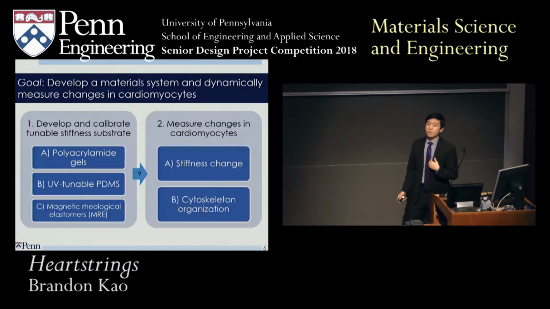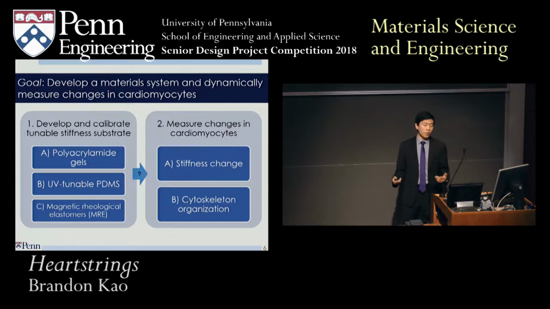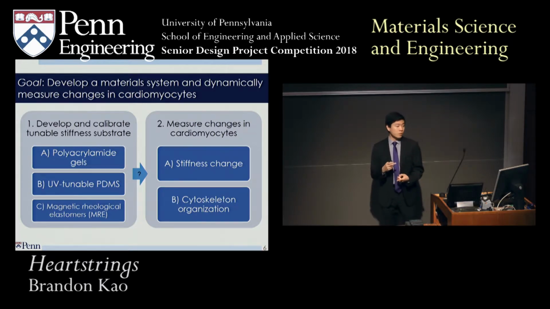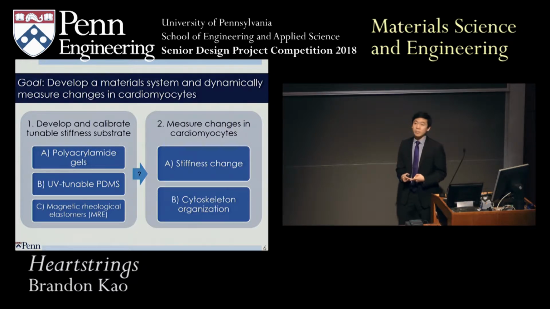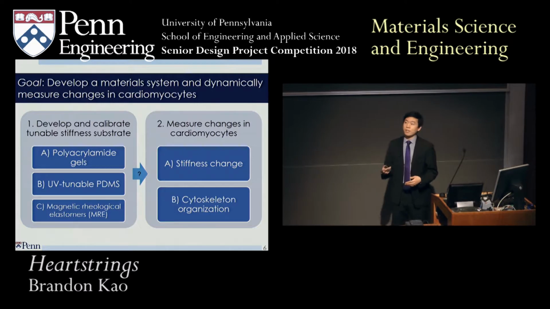So our goal is to develop a material system that can dynamically change stiffness so we can better use these materials to understand the changes in cardiomyocyte properties. So I looked at 3 different materials. First was these polyacrylamide gels. Second were these UV tunable PDMS, and also looked at magnetic elastomers. So using these substrates, we then cultured cardiomyocytes on top of them and looked at their responses.